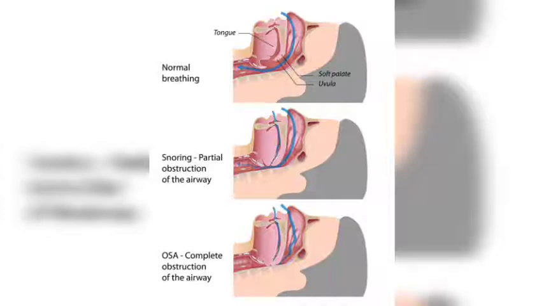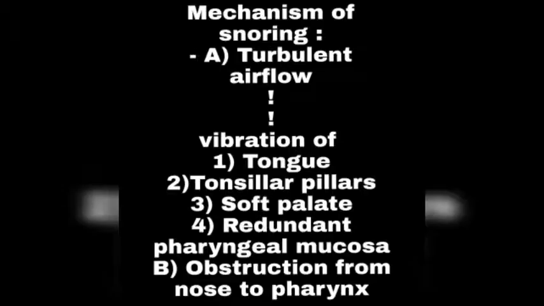Now we will appreciate normal breathing, snoring and obstructive sleep apnea. First of all, the blue color demarcation in every diagram is the normal airway. In normal breathing, the airway is normal and the tongue, soft palate and uvula are in place. In snoring, the soft palate and uvula are somewhat down, so there is some obstruction to the airway. And in obstructive sleep apnea, the soft palate and uvula completely obstruct the airway, so the patient presents with apnea, difficulty in breathing.